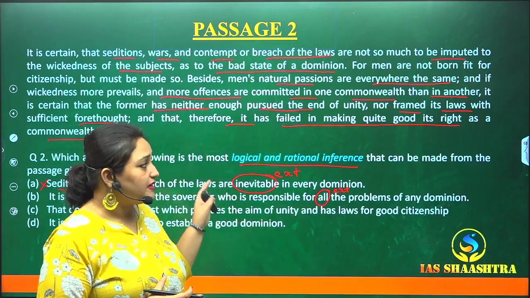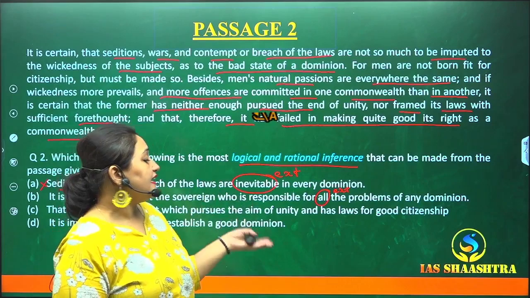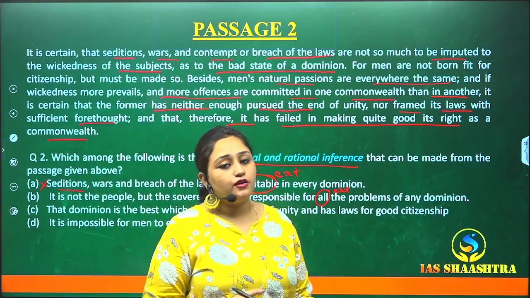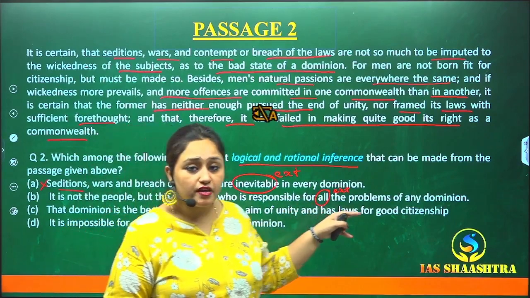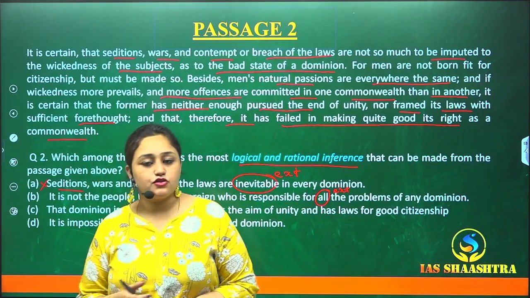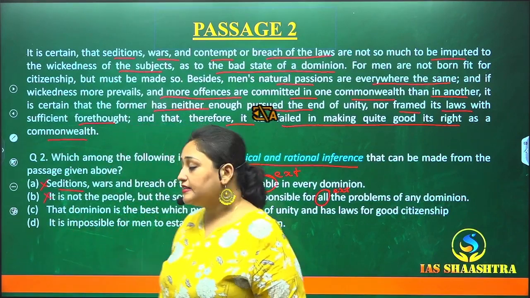Firstly, nothing is mentioned in the passage regarding the sovereign. Secondly, all problems of the dominion are not mentioned. They're just talking about some problems. So this is also a quantitative extreme word which is not going with the passage. We'll cross it out. Let's look at the third point.